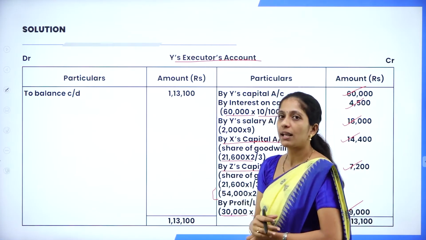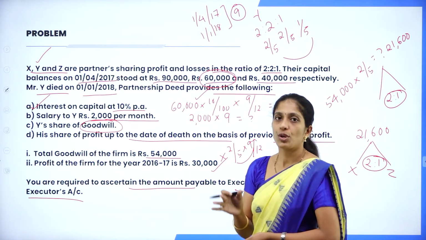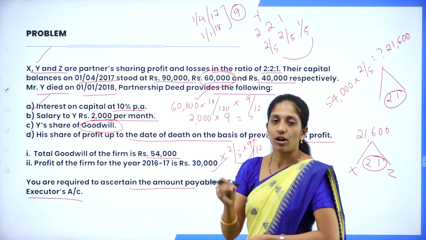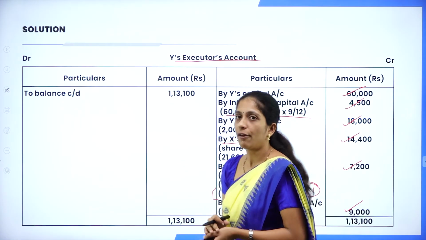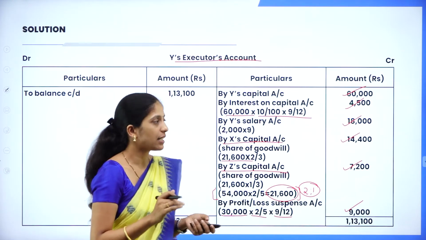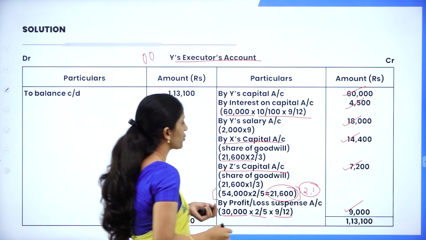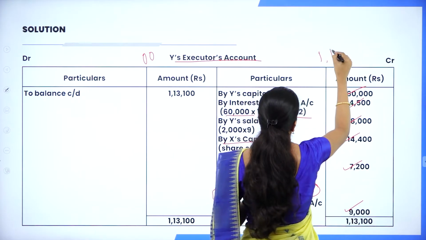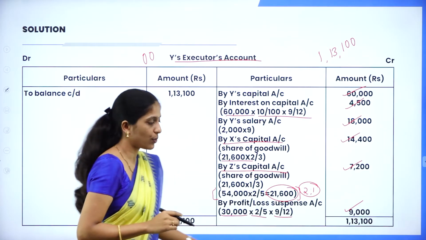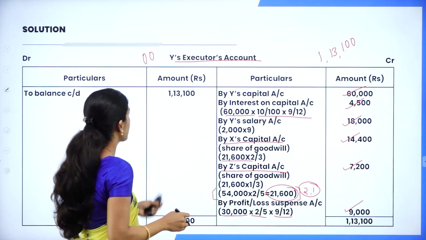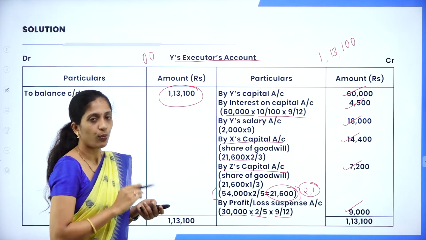Now coming to the debit side, we don't have drawings, we don't have interest on drawings. Whatever the balancing figure is has to be carried down. How to balance both sides? In the debit side there is no entry, so it is 0. Whereas the credit side total is 1,13,100. Write 1,13,100 on both sides; minus 0, you get a balancing figure of 1,13,100.